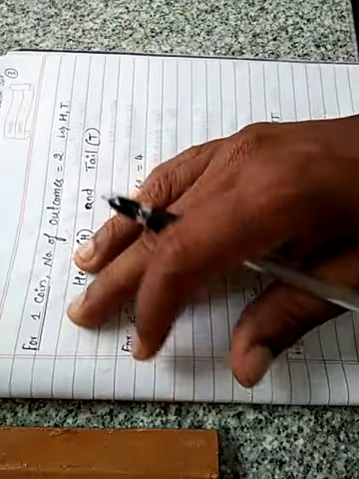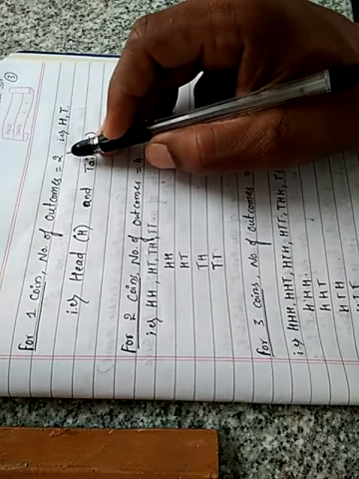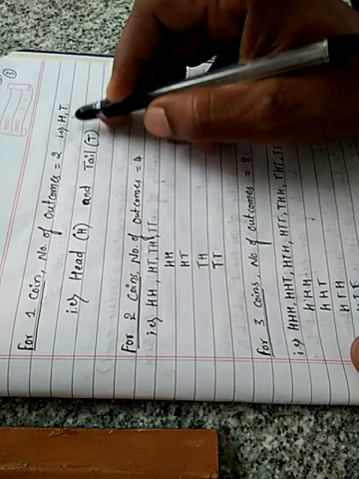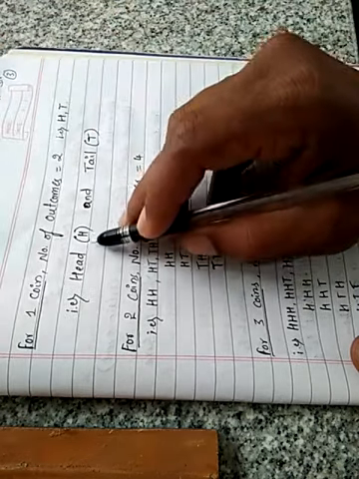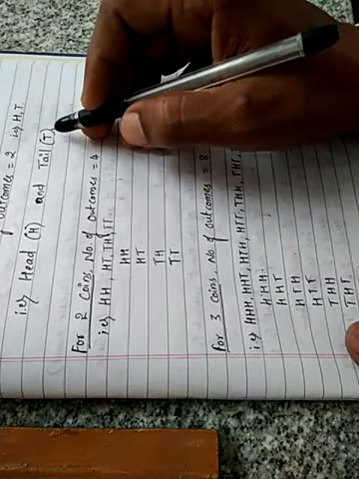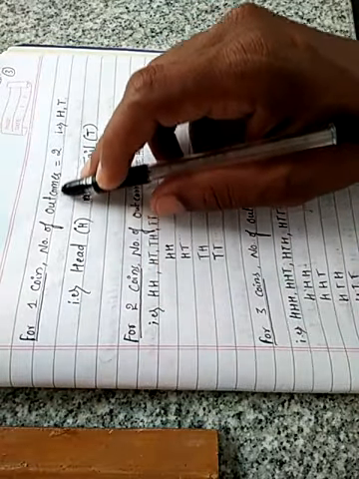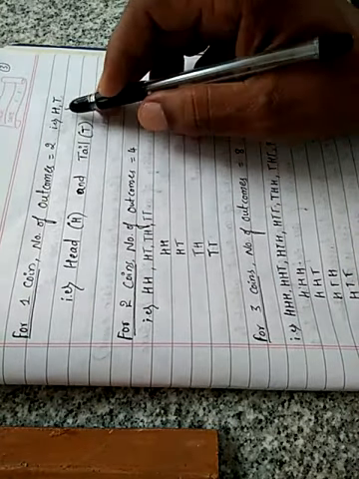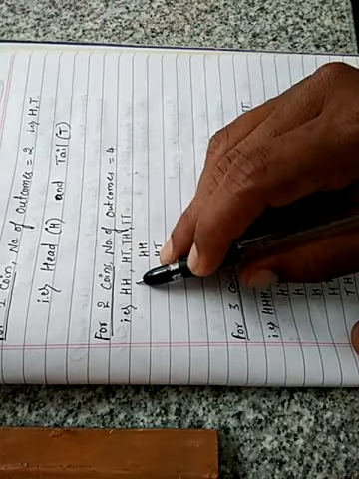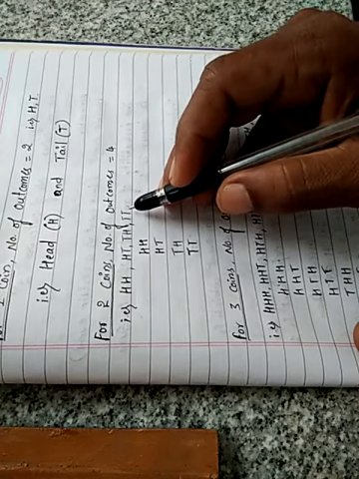Now let us see what the outcomes are. For one coin the number of outcomes is 2, as we studied now. What are those two outcomes? The total outcomes are H, T, that is head and tail. Head is denoted by capital H, tail is denoted by capital T. So for one coin the number of outcomes is 2, that is H and T. For 2 coins the number of outcomes is 4: HH, HT, TH and TT. T means tail, H means head.